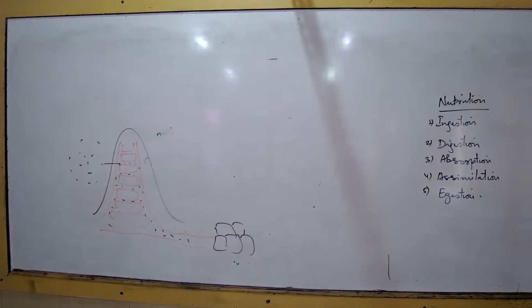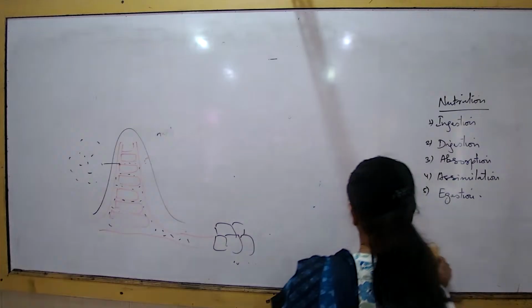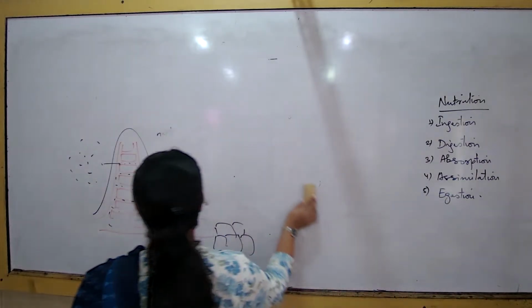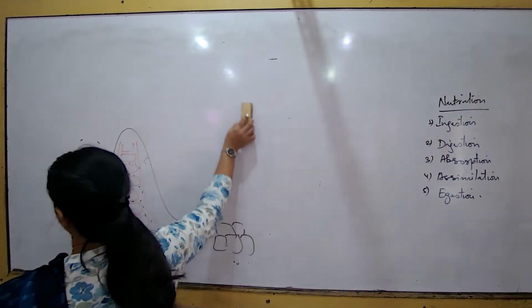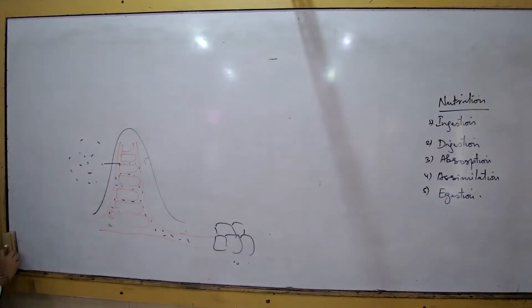Third, assimilation. I'm sorry, absorption we did not write.